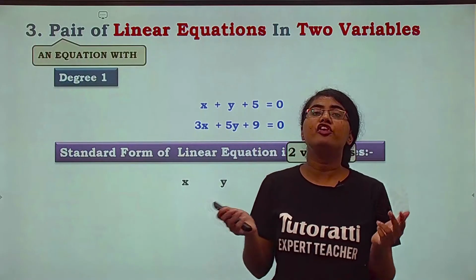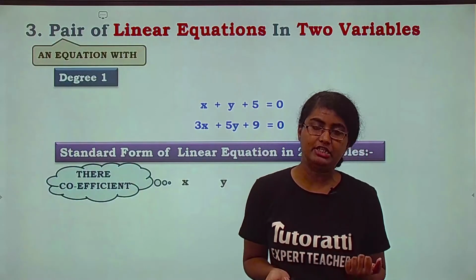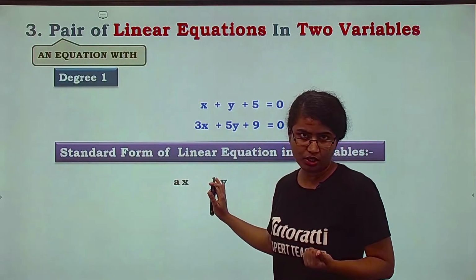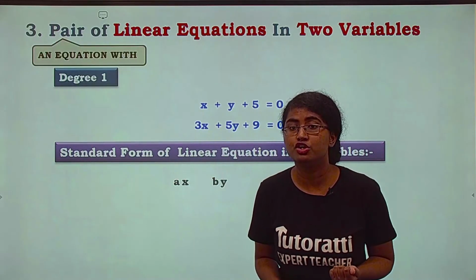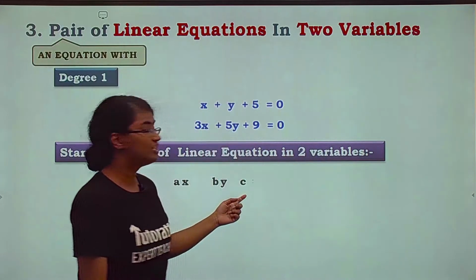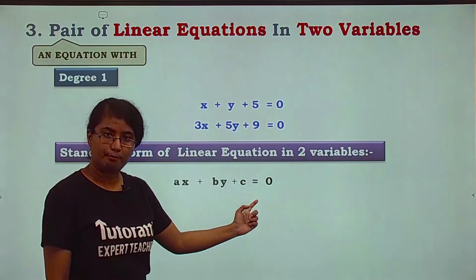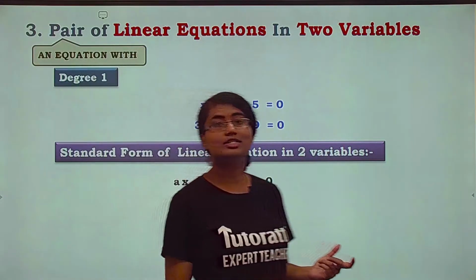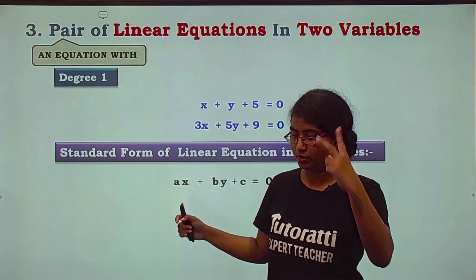उसके बाद, now if we have variables, what do we need? We need coefficients. Excellent. We need coefficients. So let some random numbers a and b be their coefficients. Then what do we need? A constant. We need a constant c. This is a constant. And इनके बीच में operations and a equal to sign, right? So this is the standard form of linear equations in two variables.